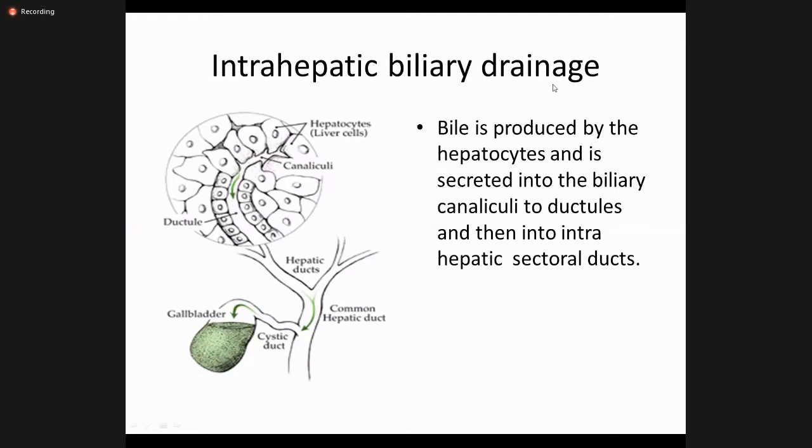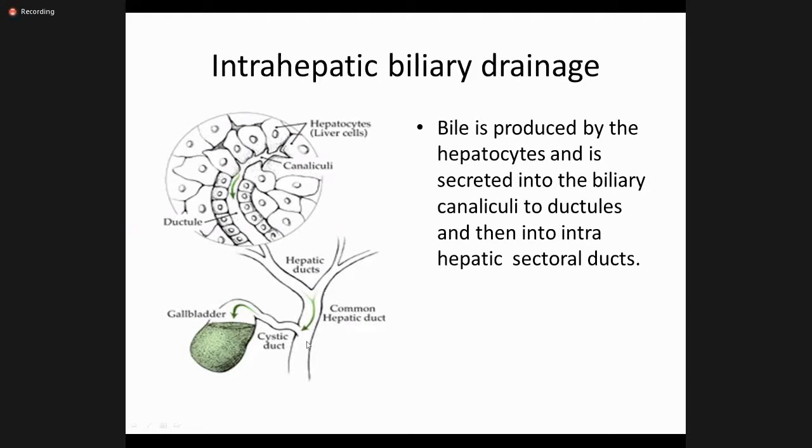This is the intrahepatic biliary drainage system. We all know that the hepatocytes, the liver cells, form the bile. Hemoglobin is converted into biliverdin in the spleen, and from there the unconjugated bilirubin enters the hepatocytes. It is conjugated in the liver, and then secreted into the biliary canaliculi, then the small ductules, major ductules, intersectoral ducts, and then the right hepatic and the left hepatic duct.